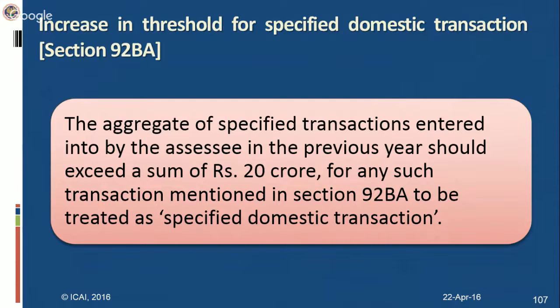So, in the sum total of all the transactions with related parties under 40A, 80IA transactions, inter-unit transfer between eligible and non-eligible units, all those transactions listed in 92BA, if the aggregate value exceeds 20 crore only, it will be treated as a specified domestic transaction and the provisions of transfer pricing would be applicable. If the aggregate price of specified transactions is less than 20 crores, then the transfer pricing provisions will not be attracted.